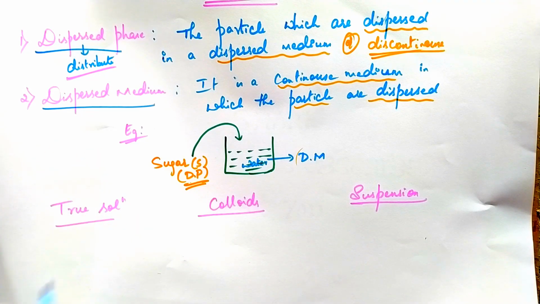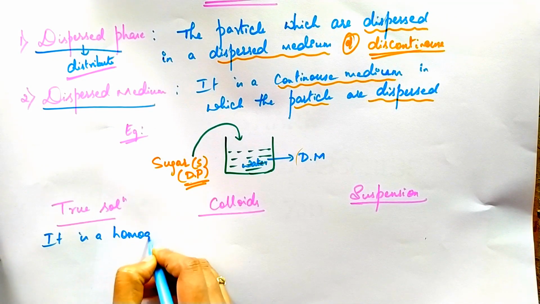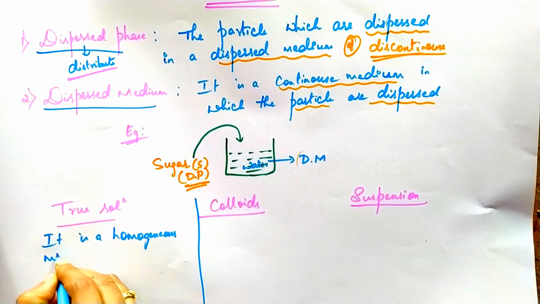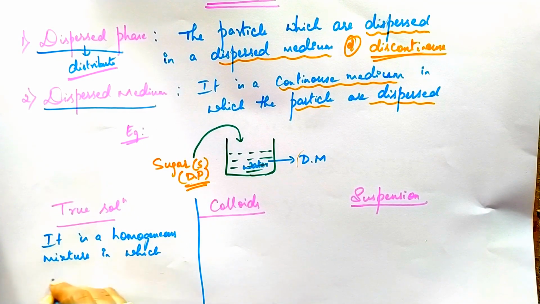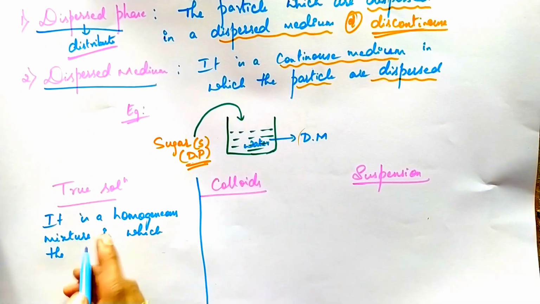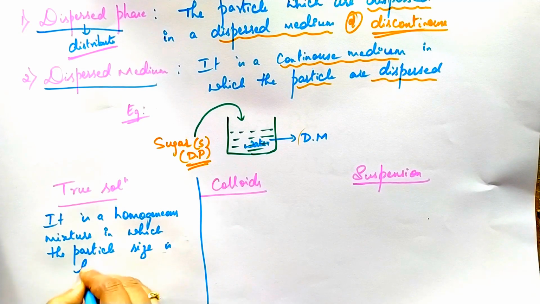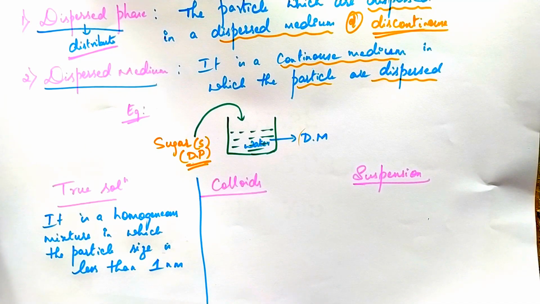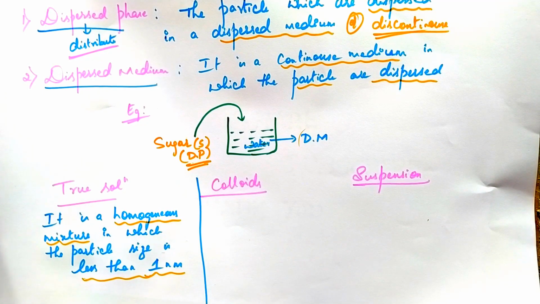The first definition, that is true solution: it is a homogeneous mixture in which the particle size is less than 1 nanometer. It is a homogeneous mixture. Important one.